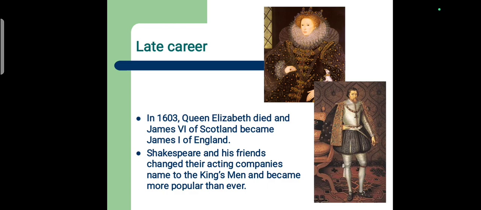In 1603, Queen Elizabeth died and James VI of Scotland became James I. Shakespeare and his friends changed their acting company's name to the King's Men, and became more popular than ever.